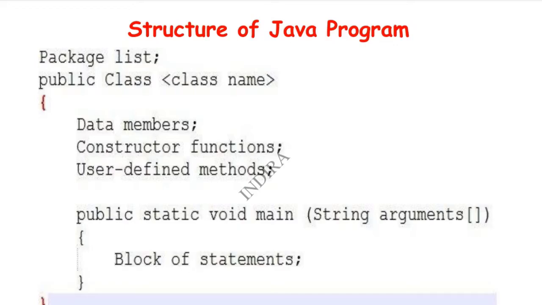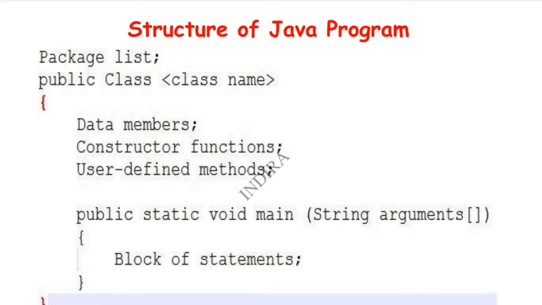We didn't copy anything from that structure of letter. Here also we just see that structure. Package list: when we are writing a program, if our program contains any package list, we should write it in the first line. Next, second one, public class. If you want to write any class name, we should write it in that place only.